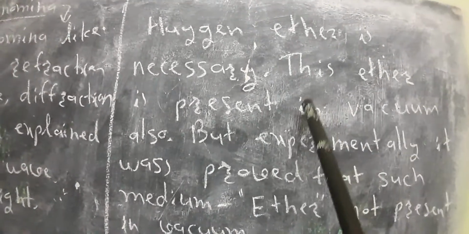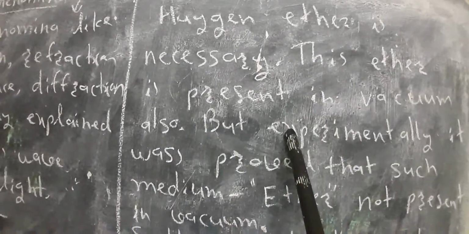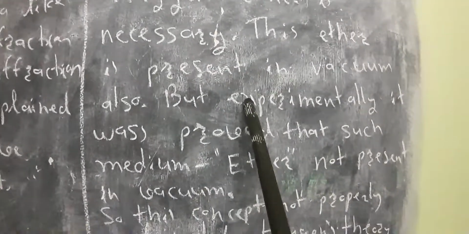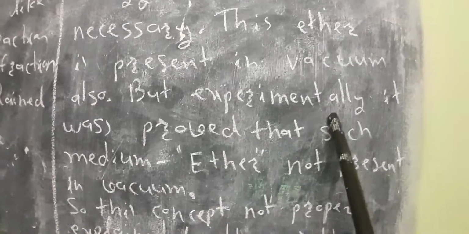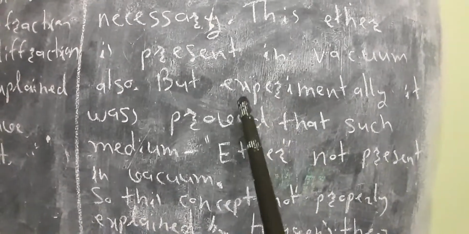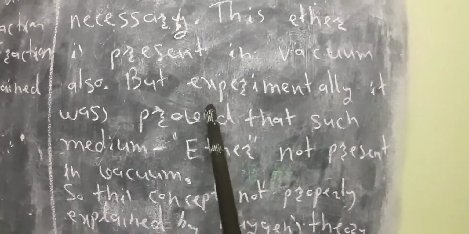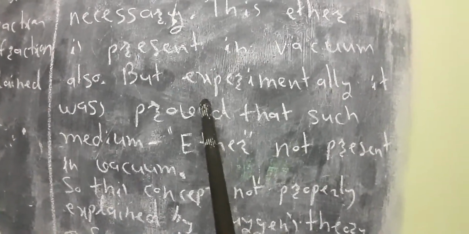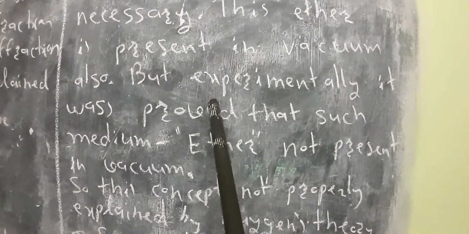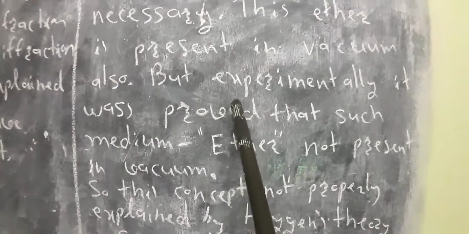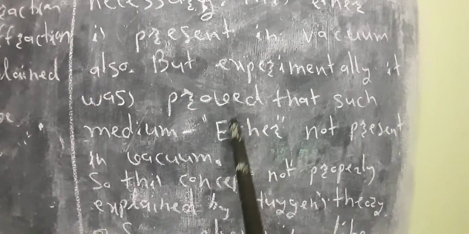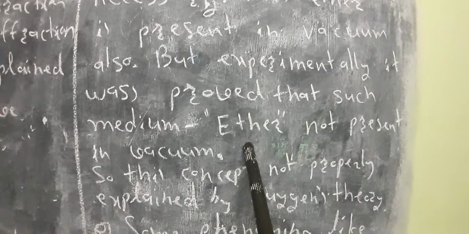This medium is supposed to be present in vacuum also, but experimentally it was proved by scientists Michelson and Morley, who performed a number of experiments, and finally they came to the conclusion that such a medium, ether, is not present in vacuum.